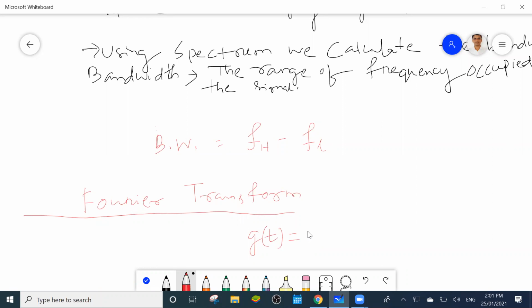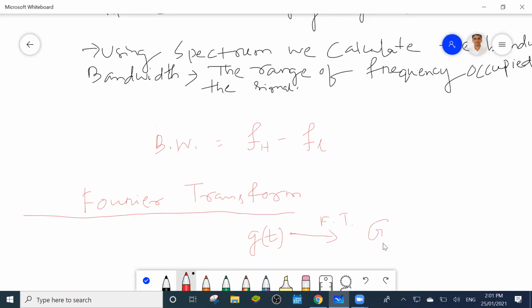a time varying signal. If you want to find out the Fourier transform of this one, that Fourier transform you can write as G of f.